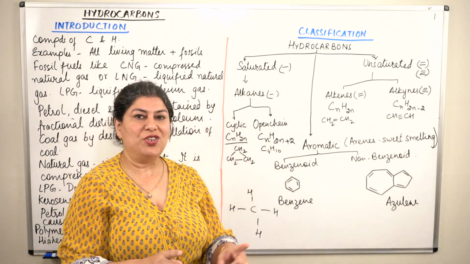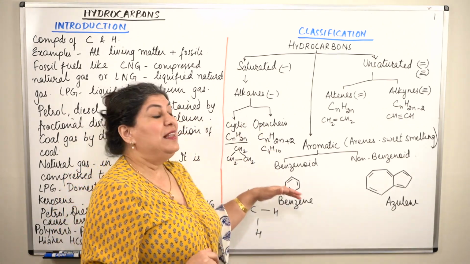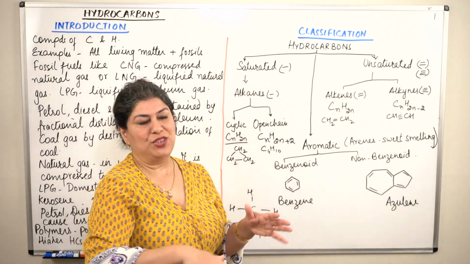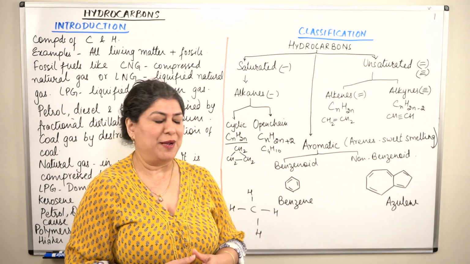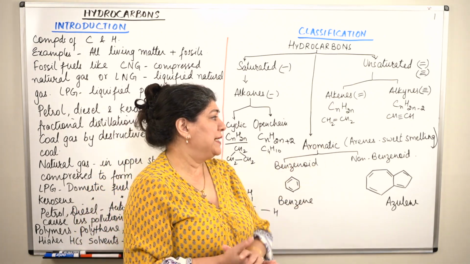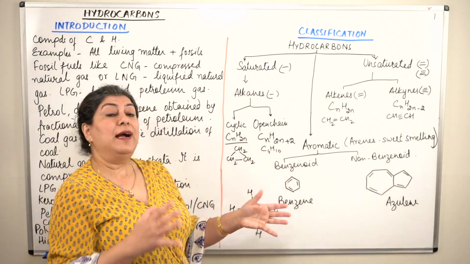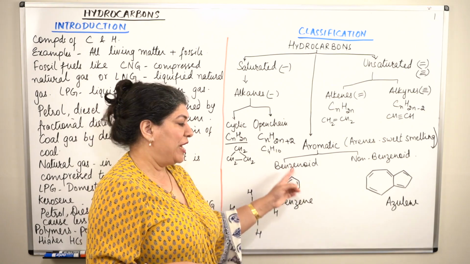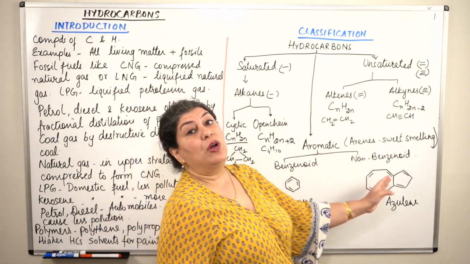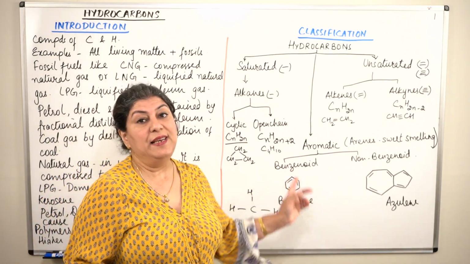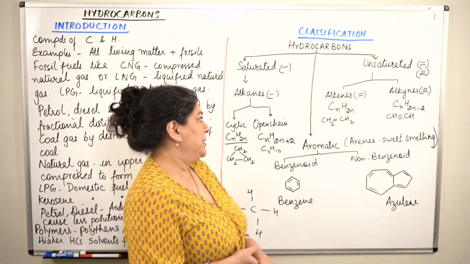They are ring structures, they are planar structures, they have alternating double bonds, and they have resonance. We have studied all of this in the previous chapter, so you have a little idea about this. So, aromatic hydrocarbons are sweet smelling. They are also of 2 categories. They may be benzenoid, that is those compounds which have a benzene ring, or they may be non-benzenoid, that is compounds that do not have a benzene ring, yet they are aromatic.